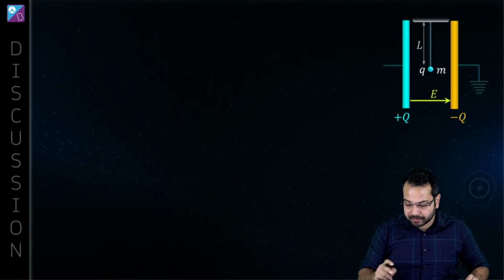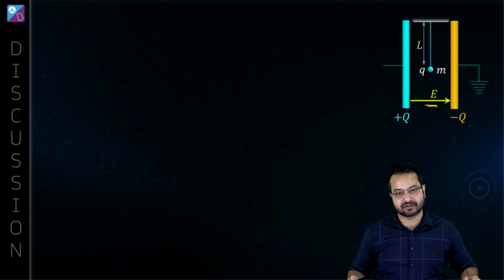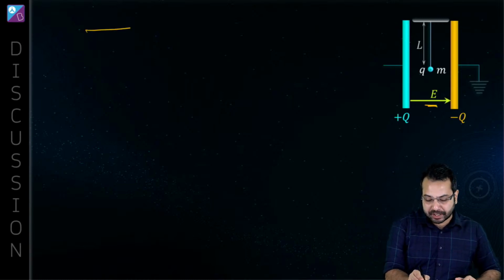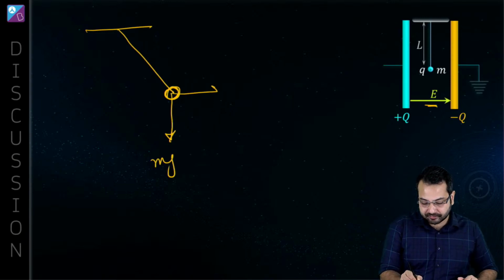Why not? Because there is an electric field between the plates of the capacitor, and that is going to apply a force. So we are going to have a situation which is something like this. Now this is mg and this is QE and this is tension.